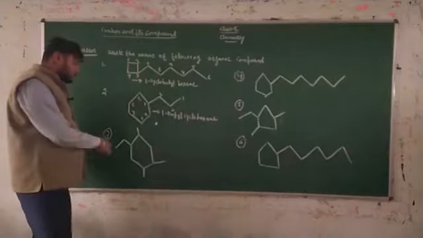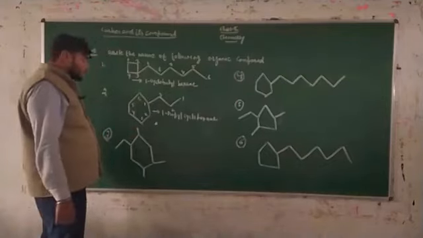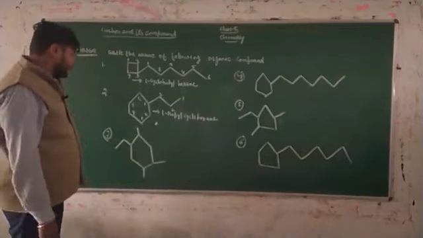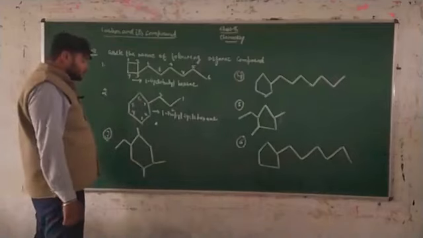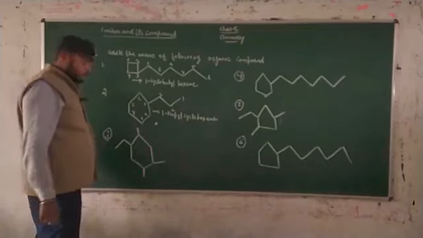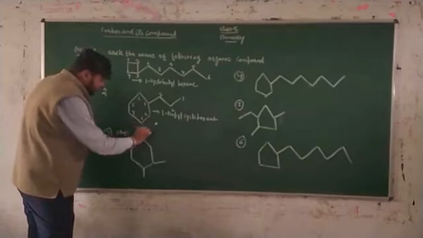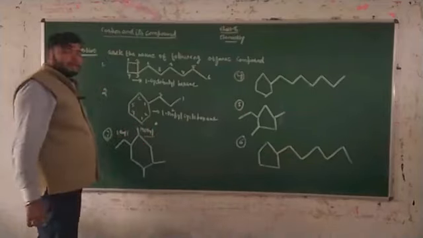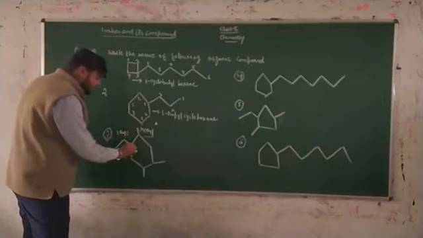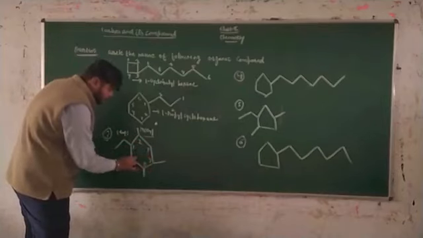Again, for the naming of this third compound, you see that there are 4 substituents attached to the ring. How can you write the name? You have to identify the substituents: this is methyl, this is methyl, and this is an ethyl substituent. So this is ethyl and these others are methyl. In alphabetical order, E comes before M. That's why our numbering is 1, 2, 3, 4, 5 and 6.